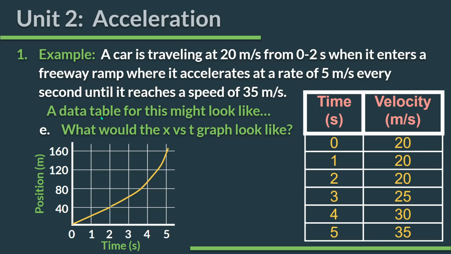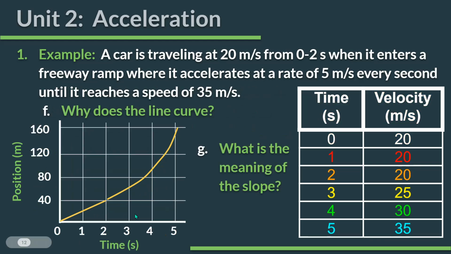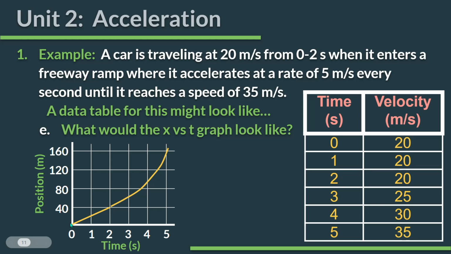A data table for this might look like this, over here to the right. What would the XT graph look like? Well, I already have it there. But the first part of it, you have a straight line, just like we did in those constant velocity graphs, because we have a uniform change in position each second, 20 meters each second. And so this is a straight line.